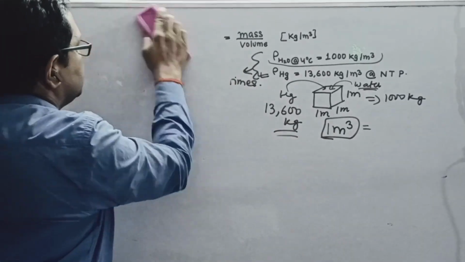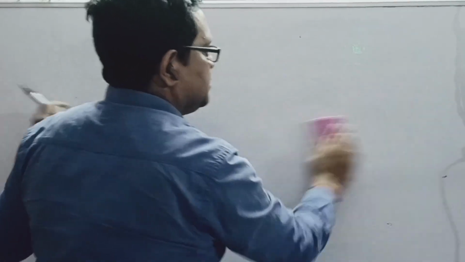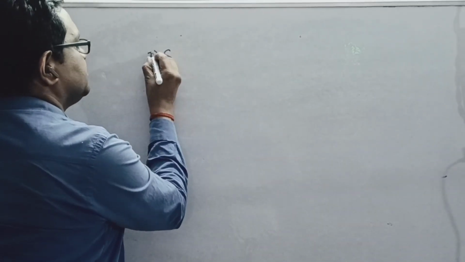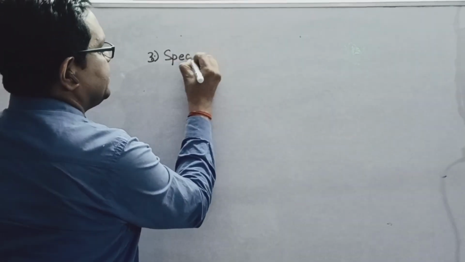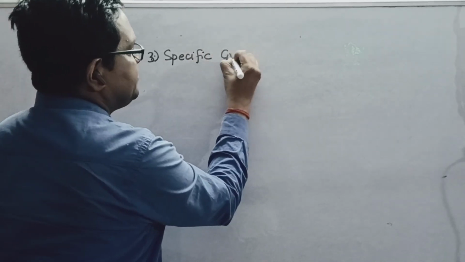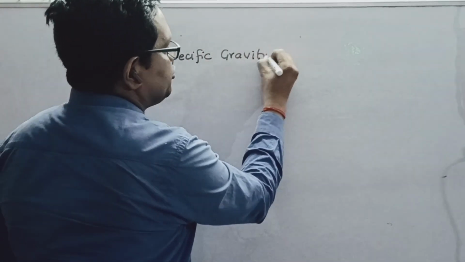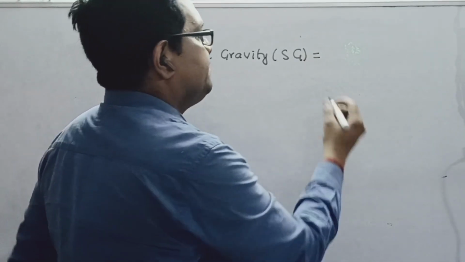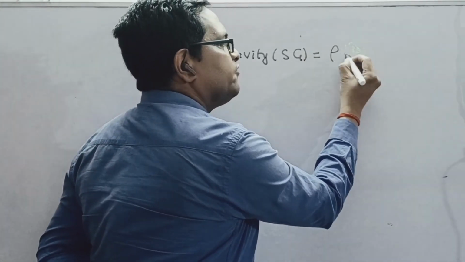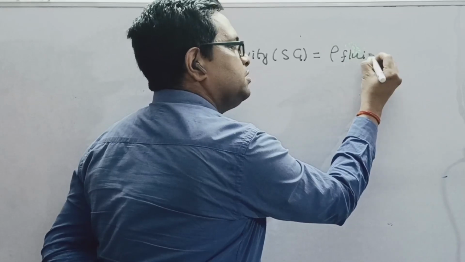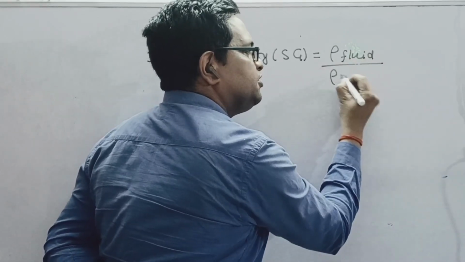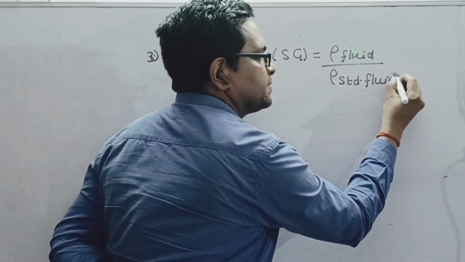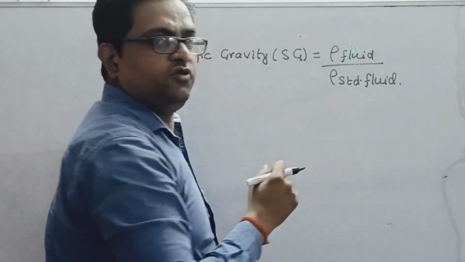To make it clearer, let us first define specific gravity. Third, specific gravity, denoted as Sg, is nothing but the ratio between the density of a fluid and the density of a standard fluid. Now, what is this standard fluid?